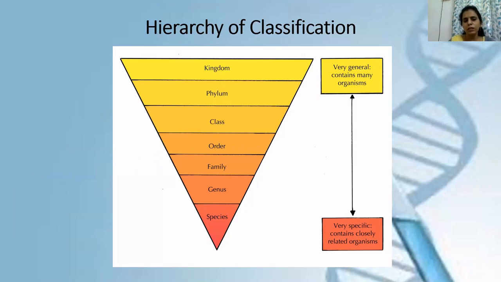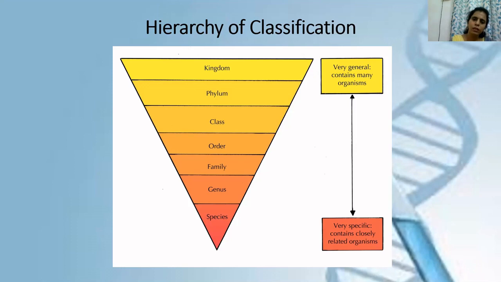The top ones are very general and contain many organisms. To your surprise, there are billions, trillions of organisms present on this earth, but all of them are divided into just 5 kingdoms.